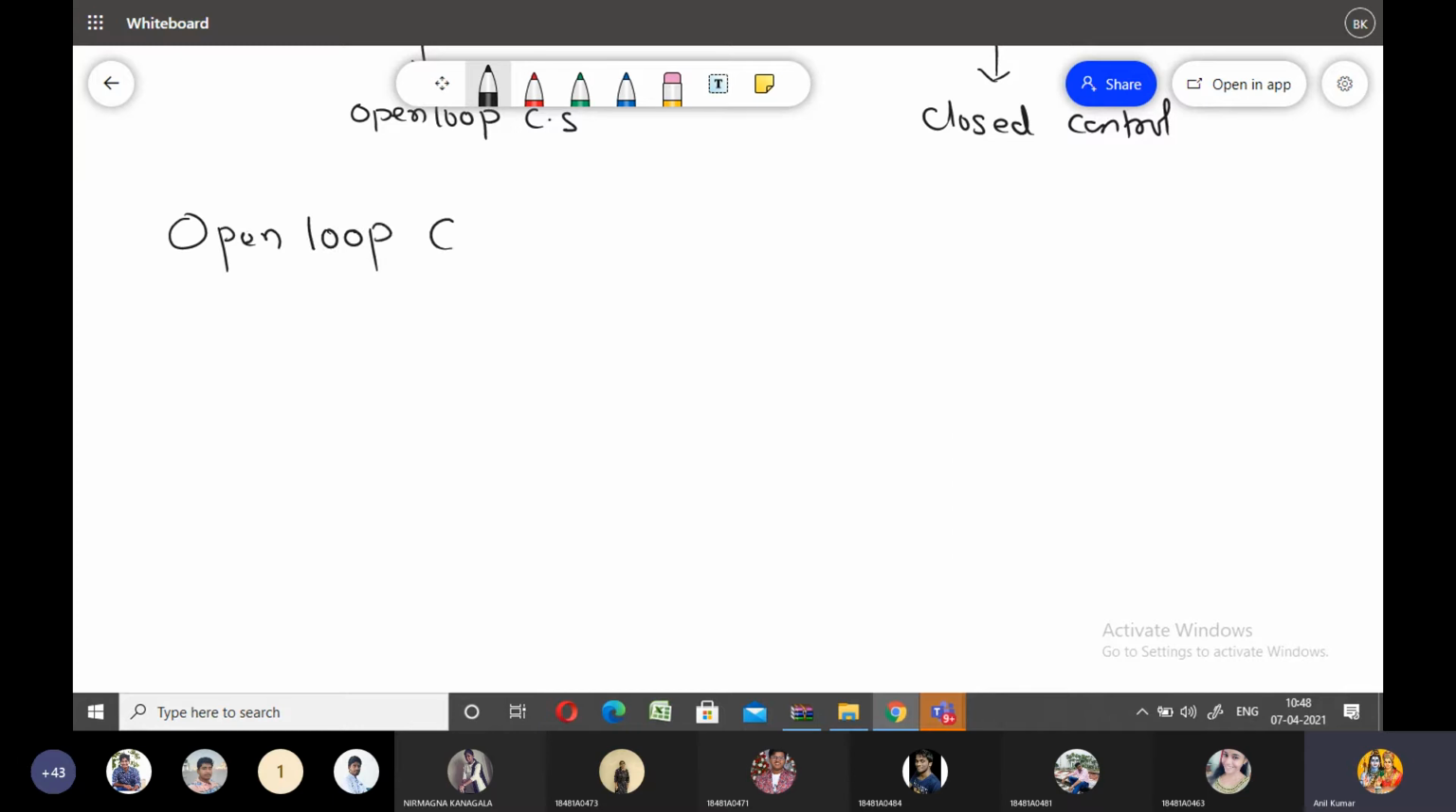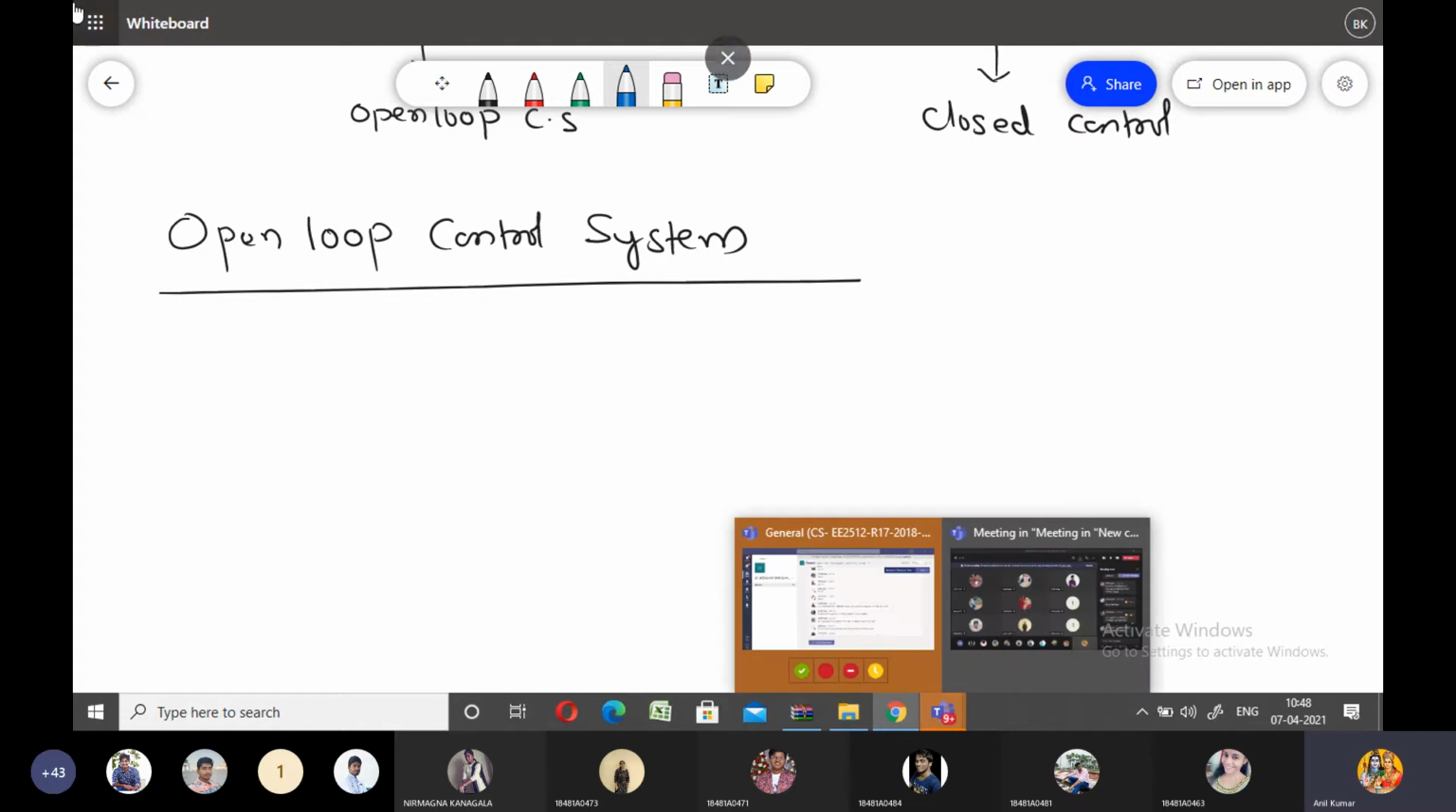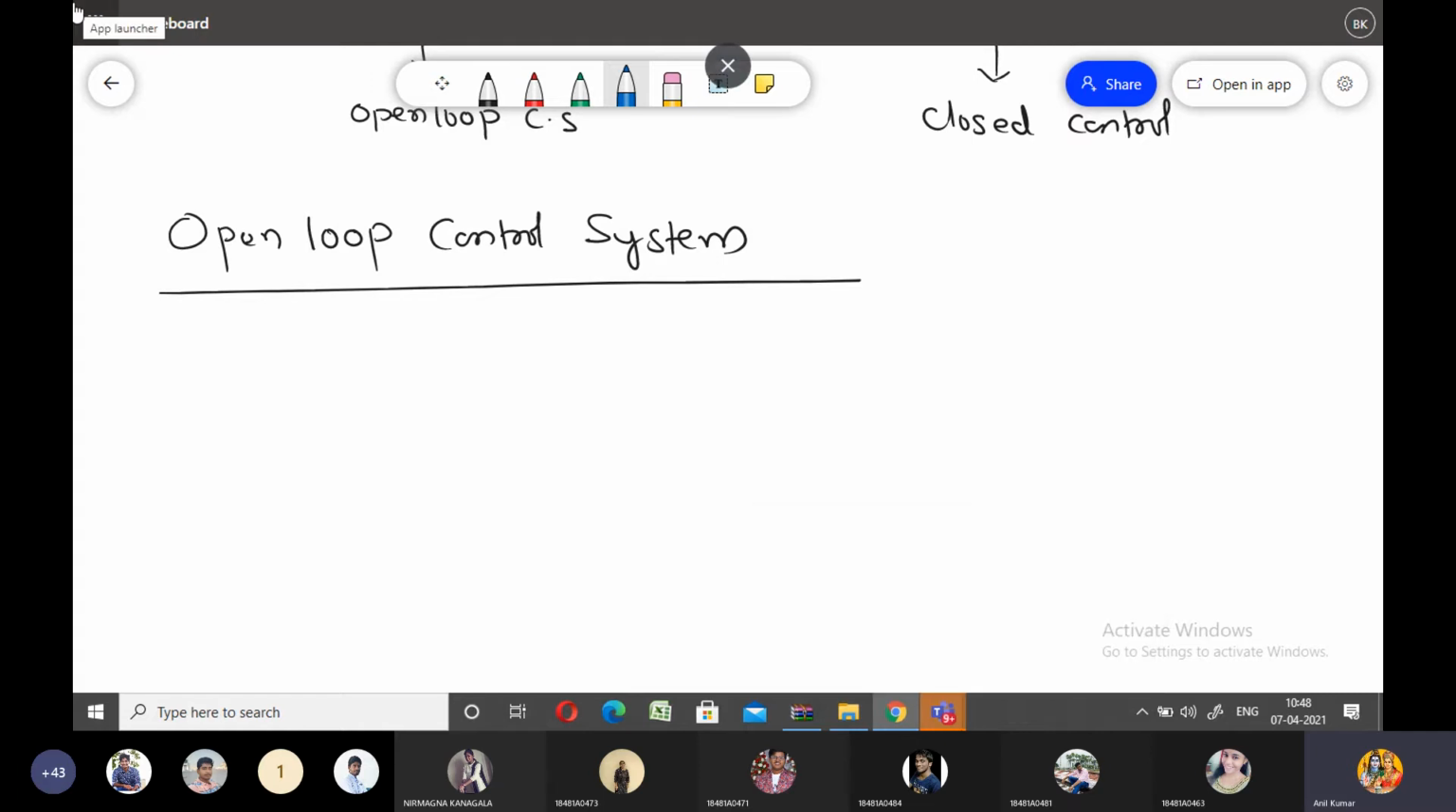Open loop control system. What is the open loop control system? Anybody please tell me. Here I would like to provide the point wise description of the open loop control system. Feedback is a very important parameter in this open loop control system.